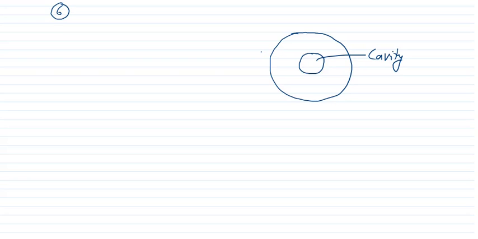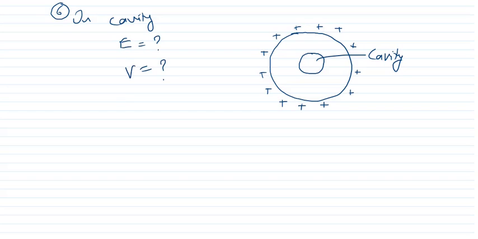Now if this is positively charged, you can see that this is positively charged. Clear? Then in this cavity, what will be E and what will be V?